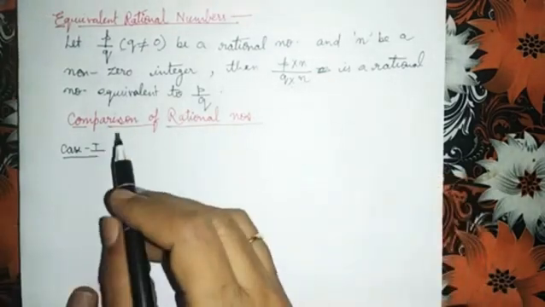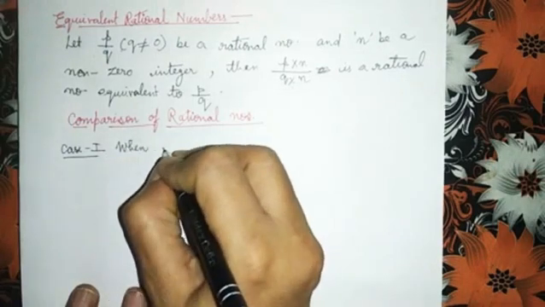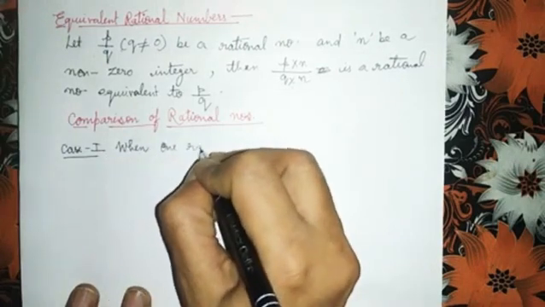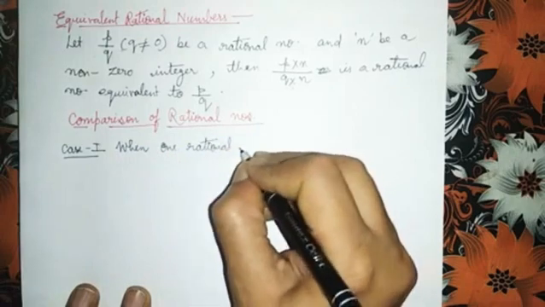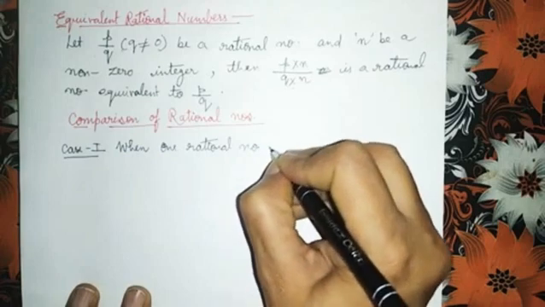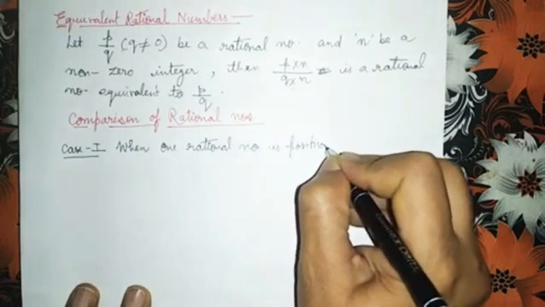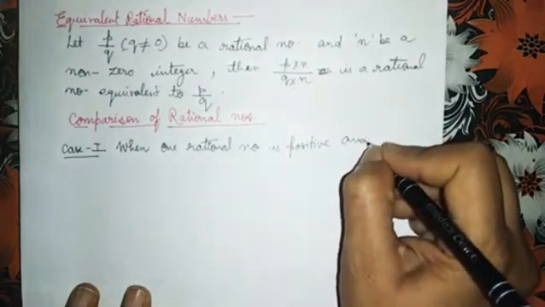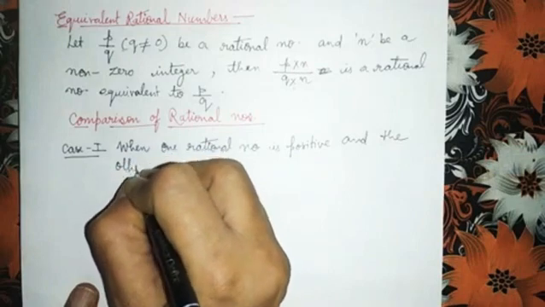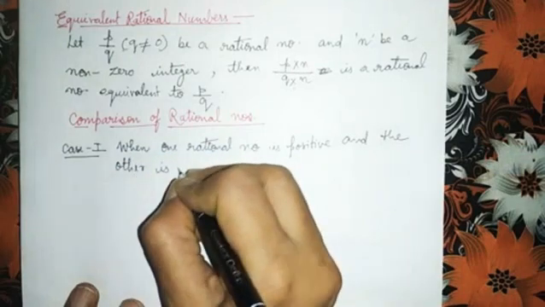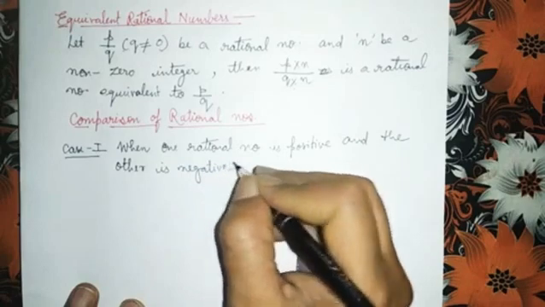Here I am writing the first case. When one rational number is positive and the other is negative.